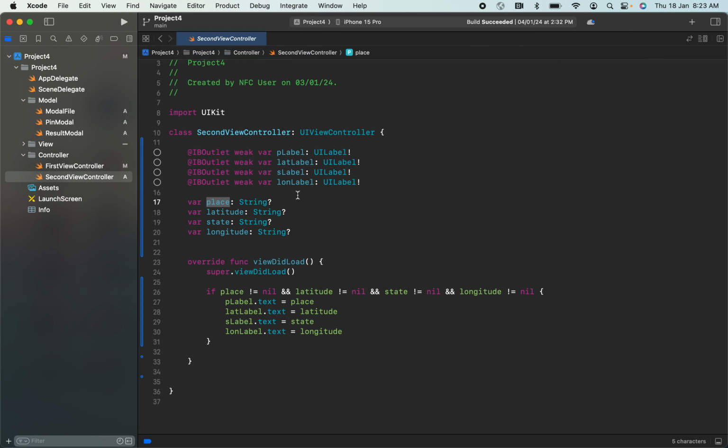In the second screen, if I have data for these four variables, while it is loading, I have mentioned the labels here: pLabel, latLabel, sLabel and longLabel. These four label.text will be replaced with the values that I have received from the previous screen. So I will run this again and show you.